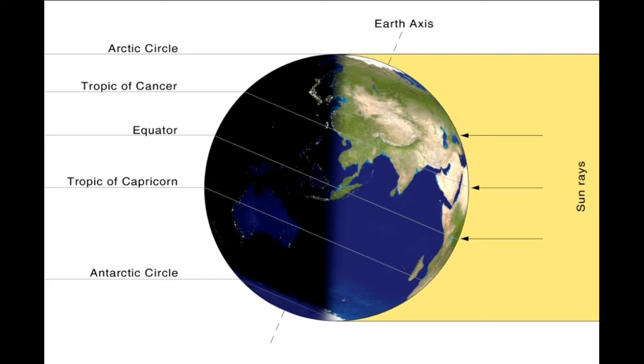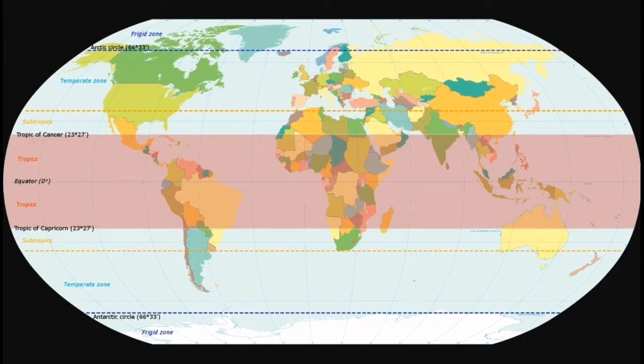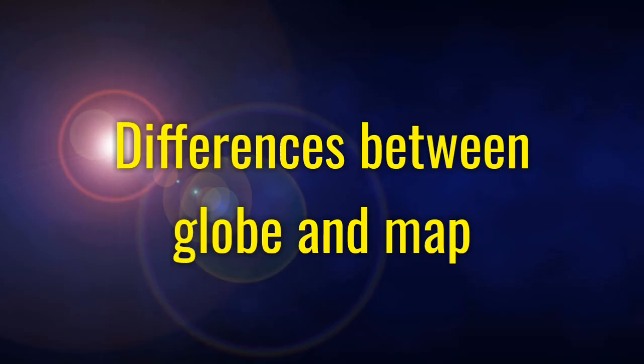The line of latitude at 66.5 degrees north is called the Arctic Circle, and the line of latitude at 66.5 degrees south is called the Antarctic Circle. North Pole is at 90 degrees north and South Pole is at 90 degrees south. These lines have a great significance on climate and vegetative distribution on Earth.